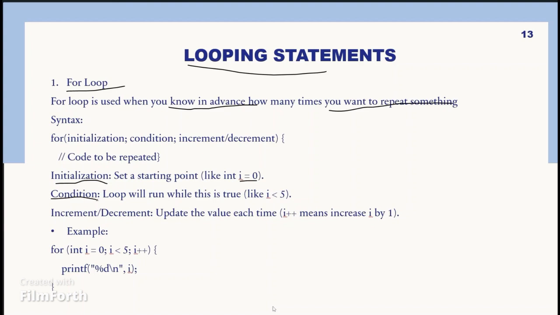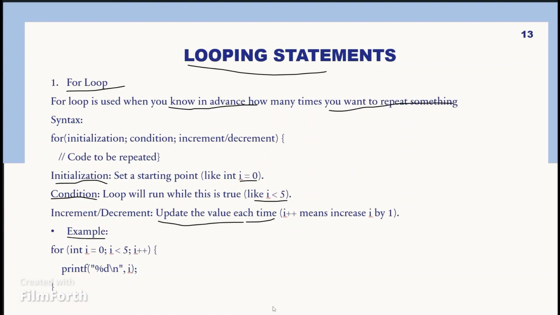Next is the condition, which is applied here. The loop will run while this is true. The loop only runs if the condition is true. Here, i is less than 5. Then increment or decrement updates the value each time, here by increasing i one by one.